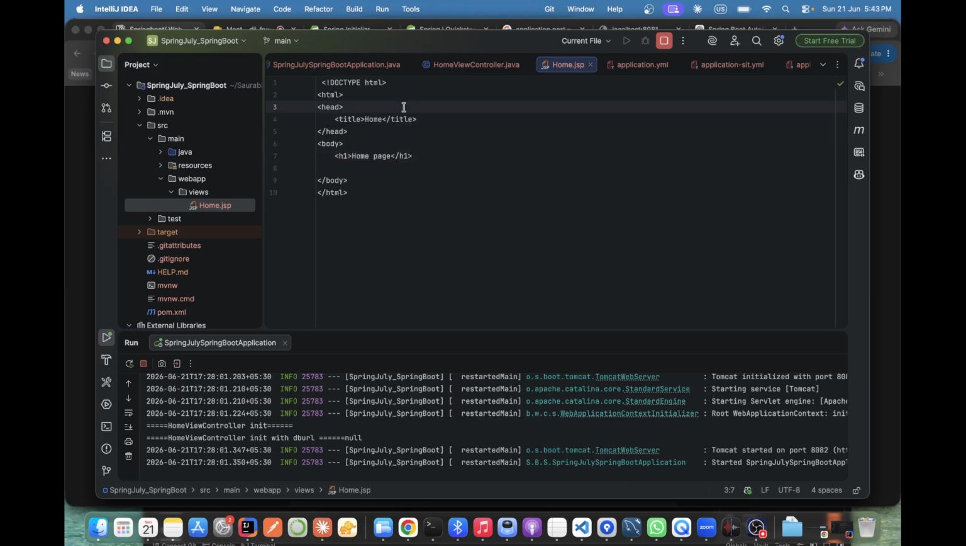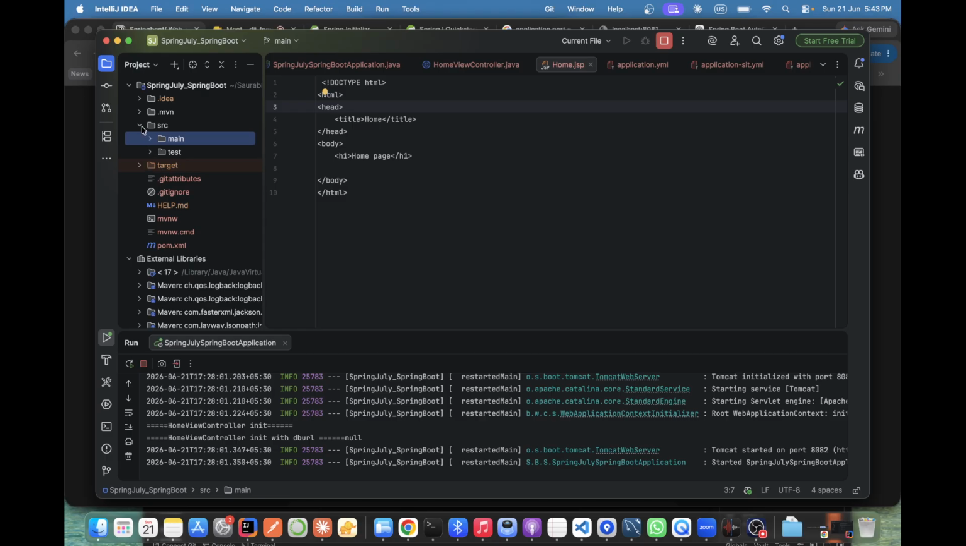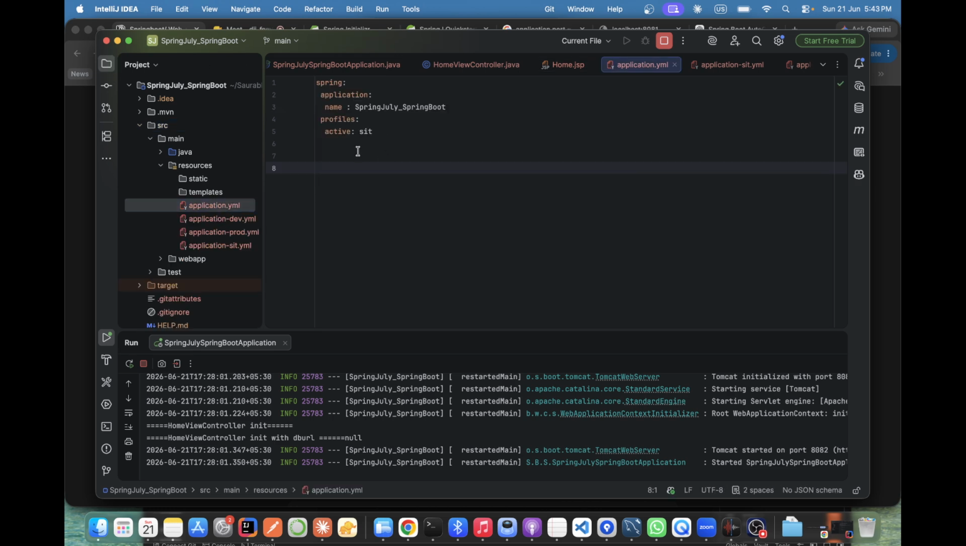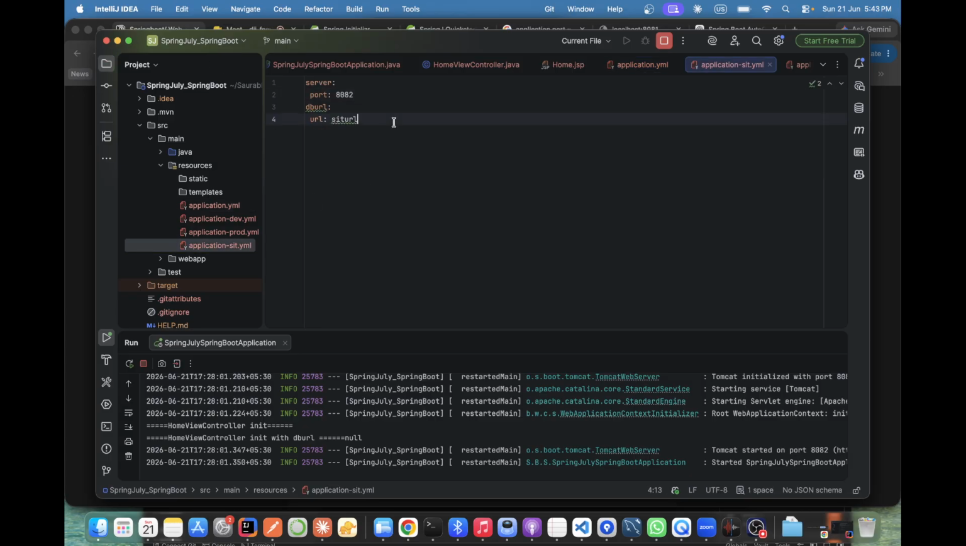Home. This is a simple HTML page, nothing much. Okay, and here we go, properties. We need to add one more thing in our properties configuration. We added configuration, main resource. Which SIT are we picking, na? So go to SIT.